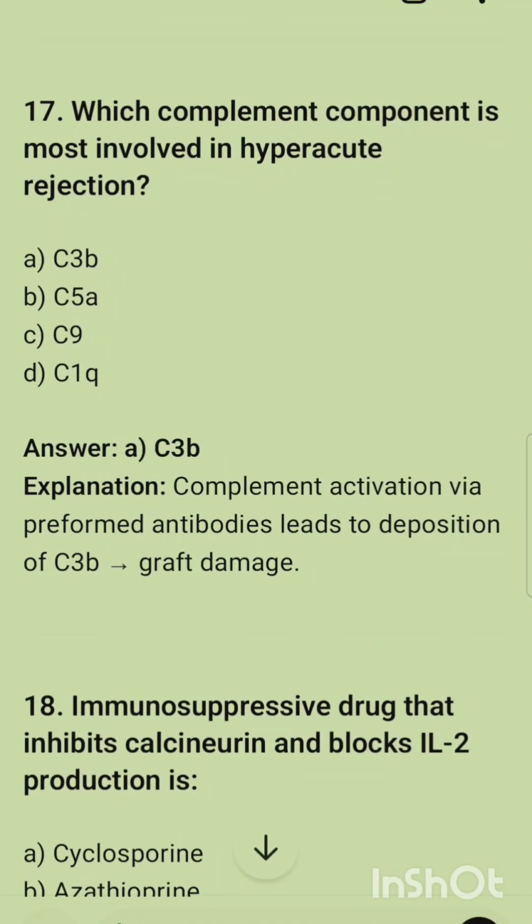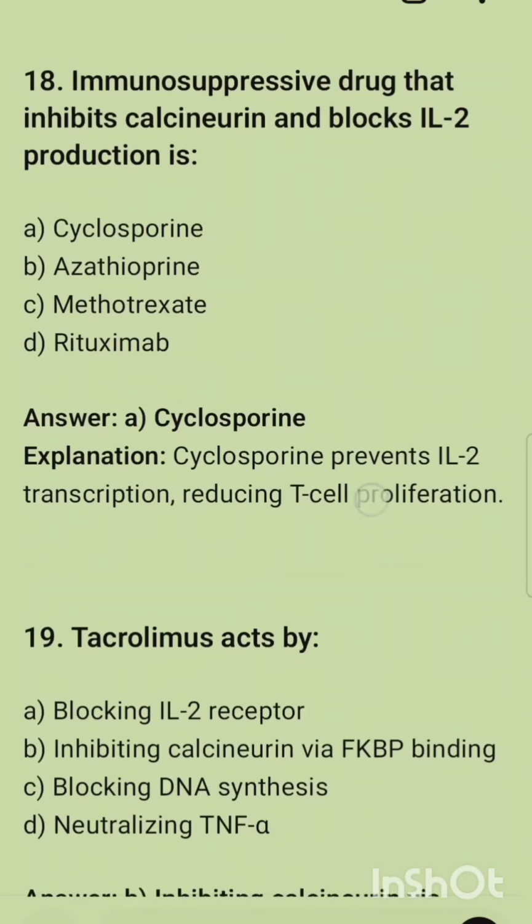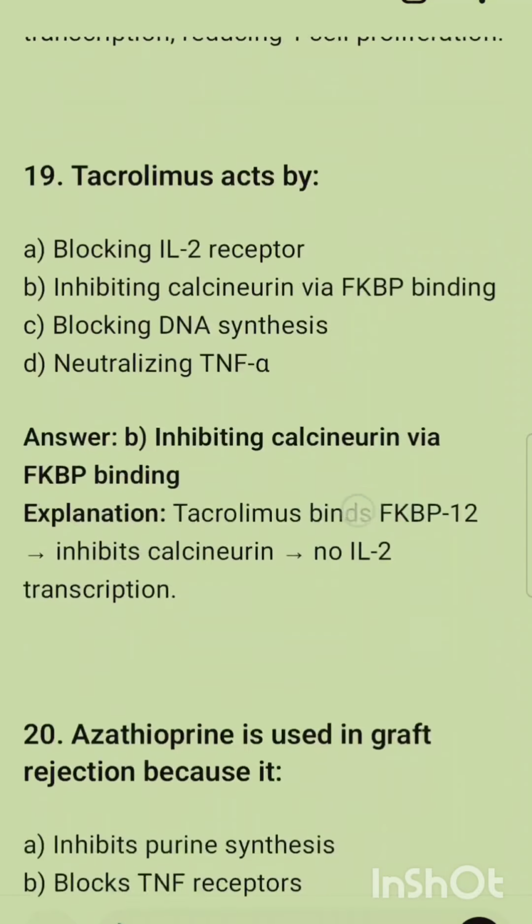The 17th question is: which complement component is most involved in hyperacute rejection? Options are on your screen, and the correct option is C3b complement. The next question is: the immunosuppressive drug that inhibits calcineurin and blocks IL-2 production is. The correct option is cyclosporine. Cyclosporine prevents IL-2 transcription and reduces T cell proliferation, and that helps us not reject the transplant.